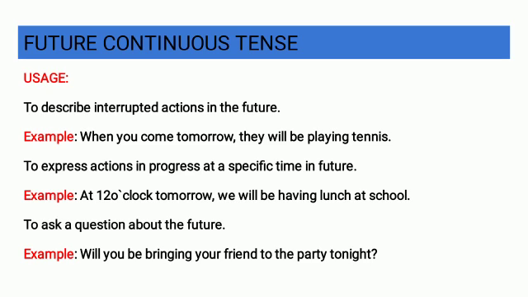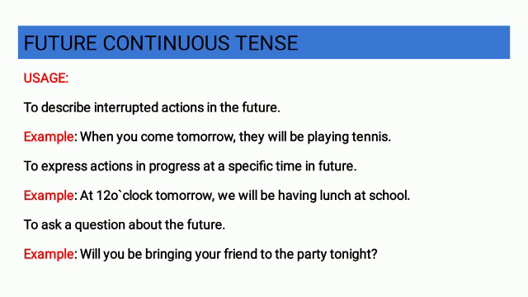Number 1. To describe interrupted actions in the future. Example, when you come tomorrow, they will be playing tennis. Number 2. To express the actions in progress at a specific time in future. For example, at 12 o'clock tomorrow, we will be having lunch at school.